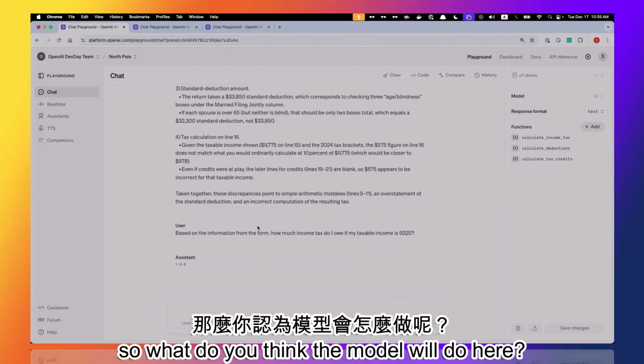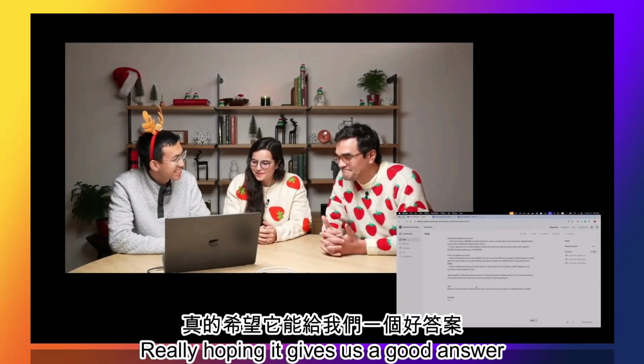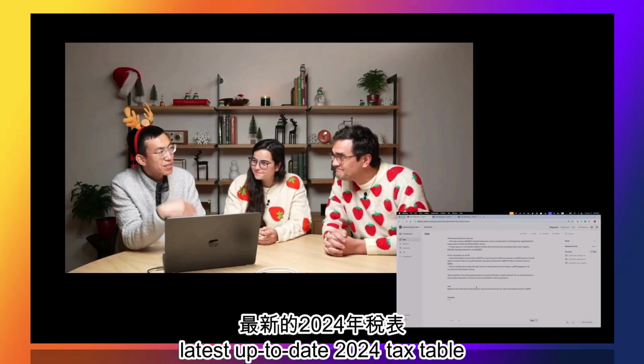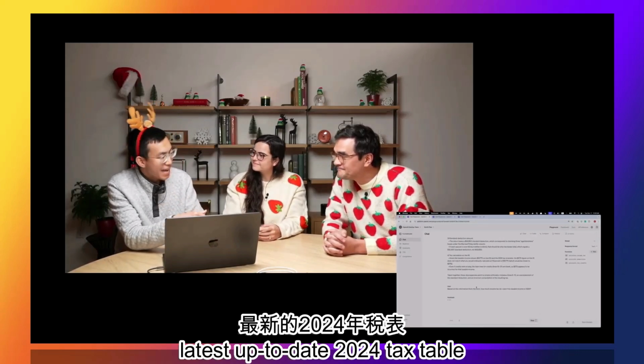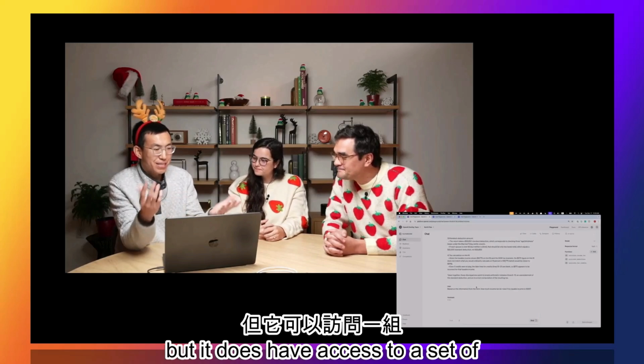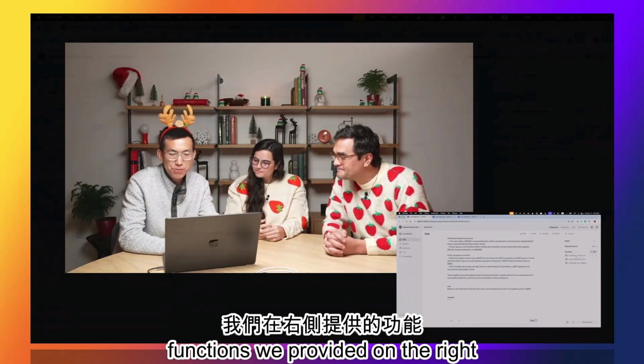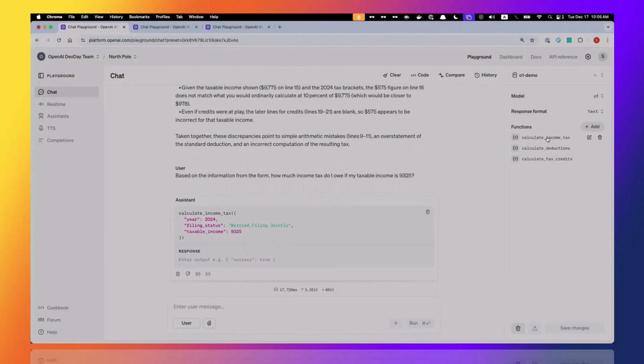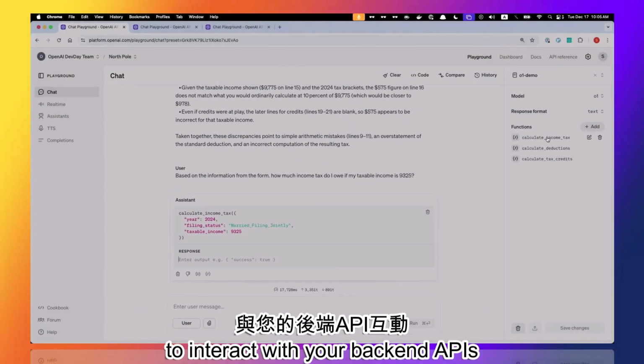So what do you think the model will do here? Really hoping it gives us a good answer. Well, O1 doesn't have access to the latest up-to-date 2024 tax table, but it does have access to a set of functions we provided on the right. Functions are a way for the model to interact with your backend APIs.